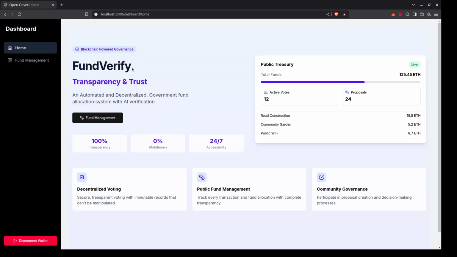This is a blockchain-based and AI-integrated project. This is basically a decentralized application built on the Ethereum blockchain, and it combines artificial intelligence, and we create a transparent, efficient and tamper-proof system for public fund management.